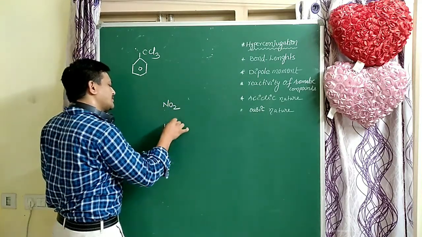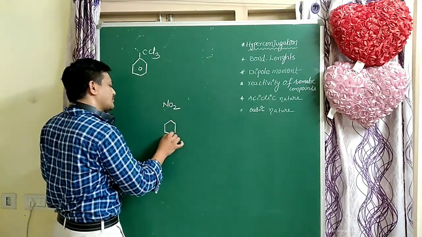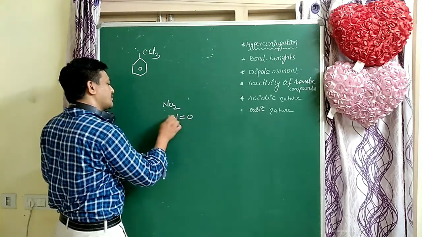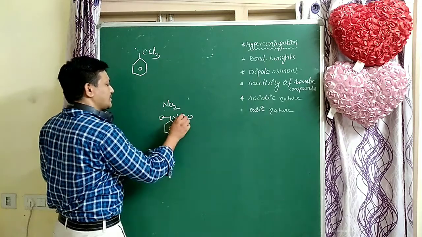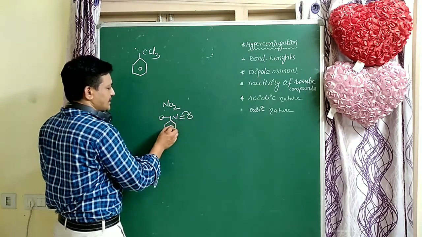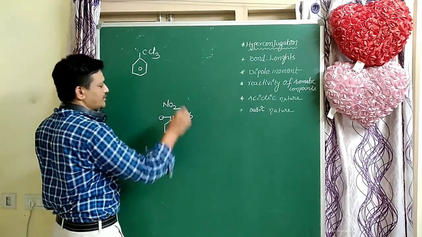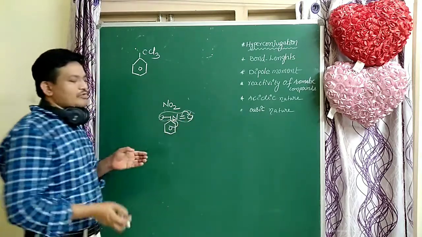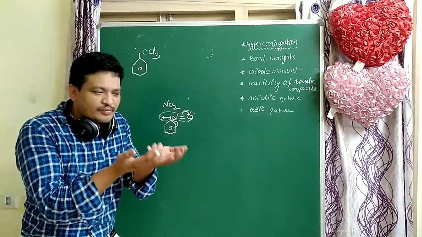Why? Because it has multiple bonds with nitrogen, and multiple bonds with the most electronegative atom. That's why these electrons go here. This accepts the electrons from the ring. That's why this is the deactivated group. The NO2 group accepts the electrons from the ring.